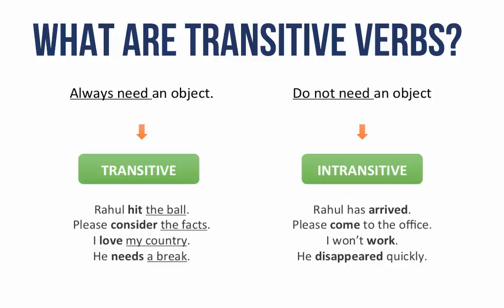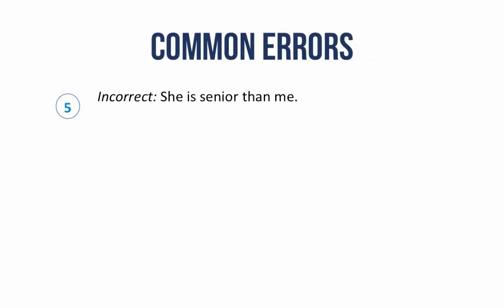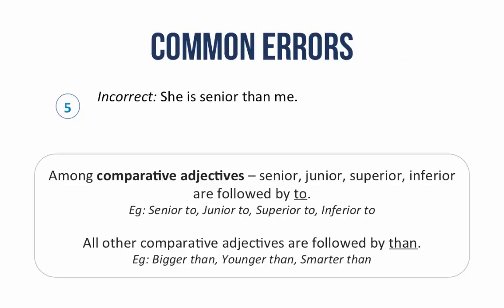Let us now further explore prepositions. Let's take the sentence given here. She is senior than me. This is incorrect because among comparative adjectives, senior, junior, superior, inferior are followed by to. For example, senior to, junior to, superior to, inferior to. All other comparative adjectives are followed by than, as discussed in the previous video. Bigger than, younger than, smarter than. Therefore, the correct usage of the sentence is she is senior to me.